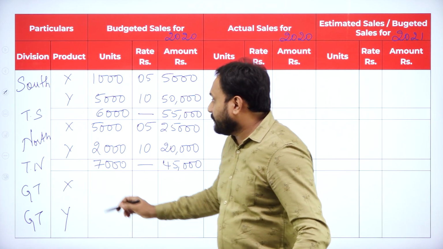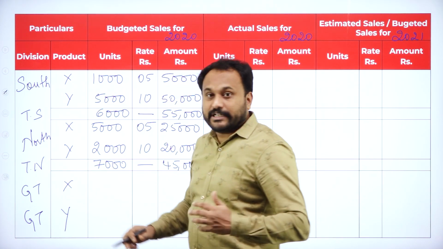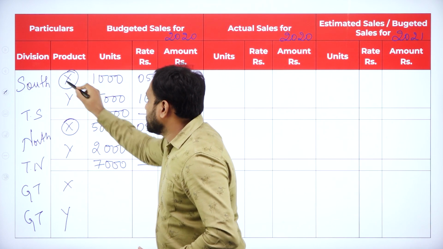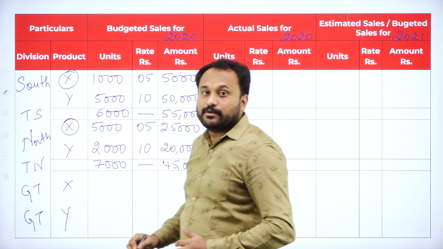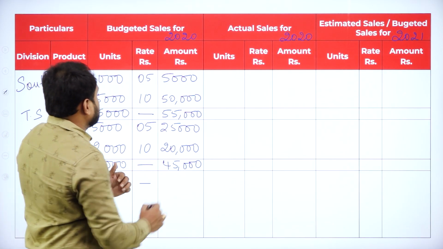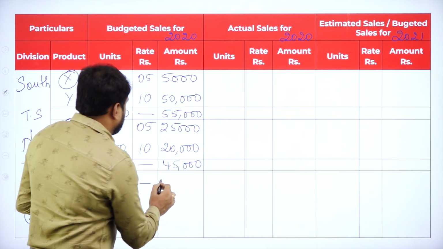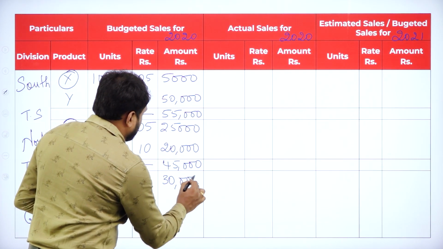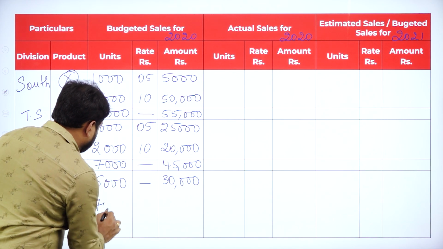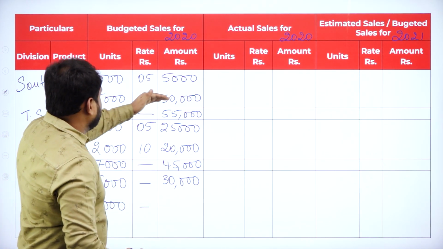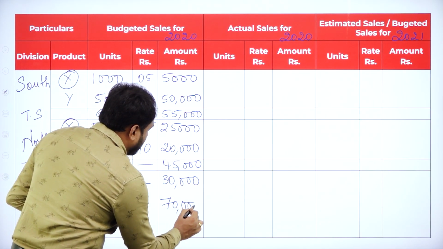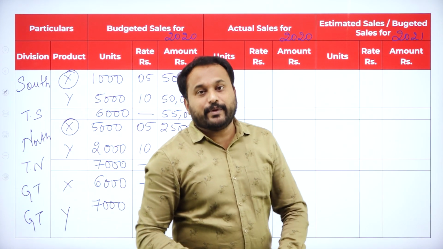Now it is a grand total of X. Now here it is 1000 units. Now 1000 plus X here we have, right? Here also we have X, here X. X plus X, 1000 plus 5000 is 6000 units. So we'll write here 6000 units. Keep it dash. 5000 plus 25,000 you have, that is 30,000. Next here 5,000 plus 2,000 is our 7,000. Keep it dash. 50 plus 20, we got 70,000. Done. So our budgeted sale for 2020 is done.